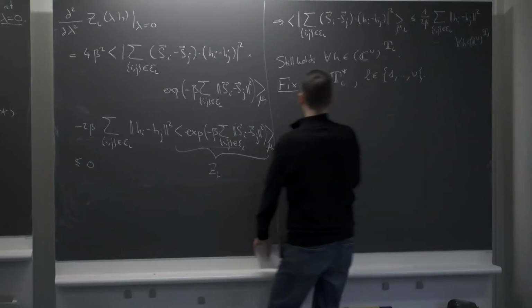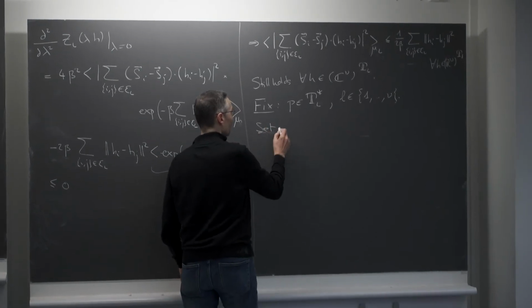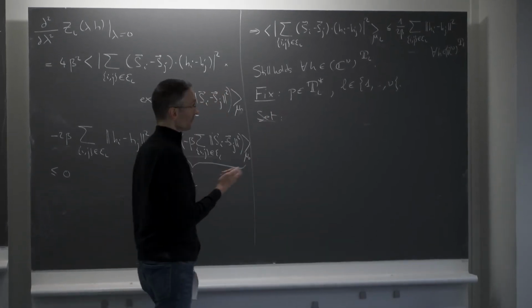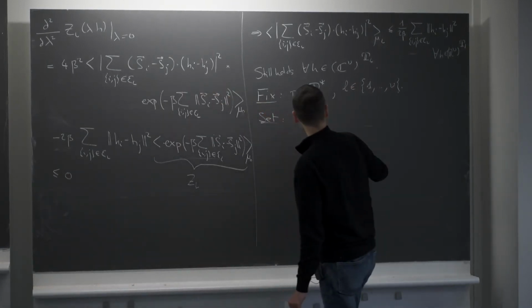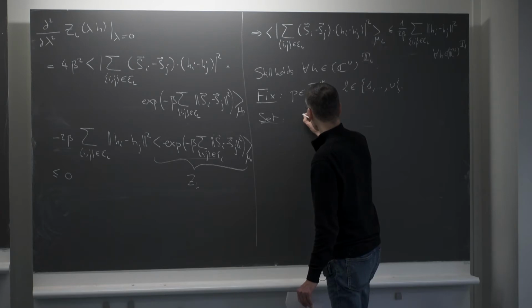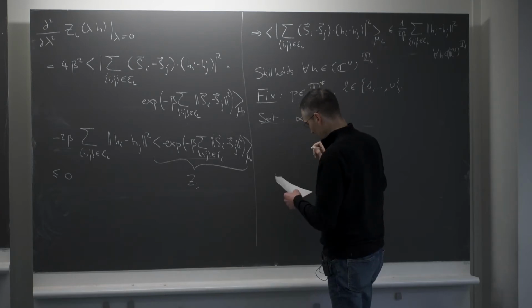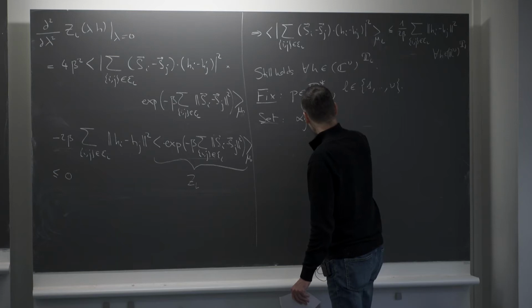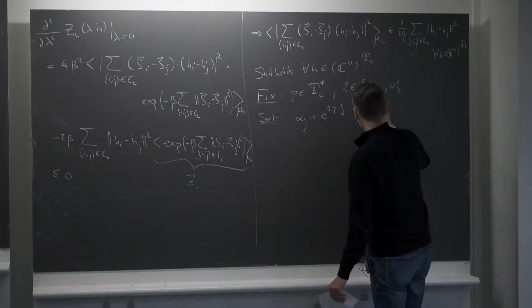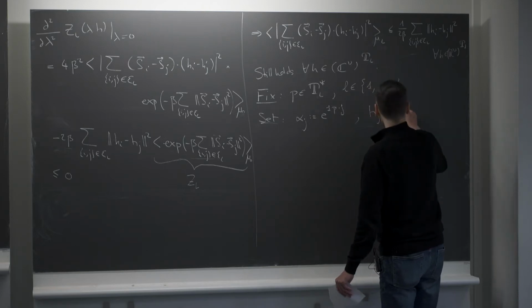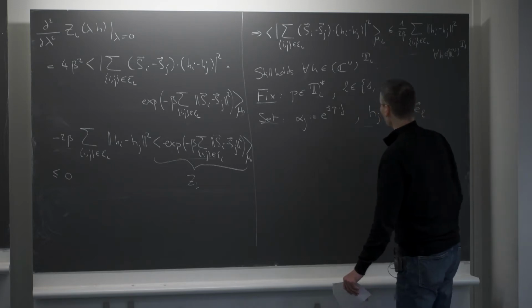And let's choose, so set, I will choose now the value of h that I want to take, so the profile h that I want to take, and I will do it this way. So first, for any j in the lattice, I will set alpha j equal to e to the i p times j, and then I will set hj to be equal to alpha j times the unit vector in direction L in R nu.